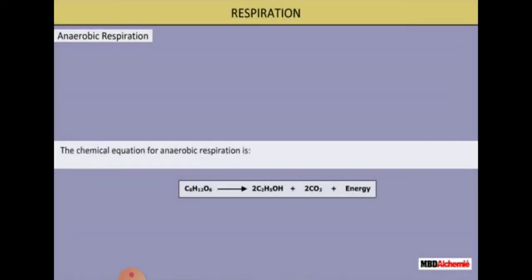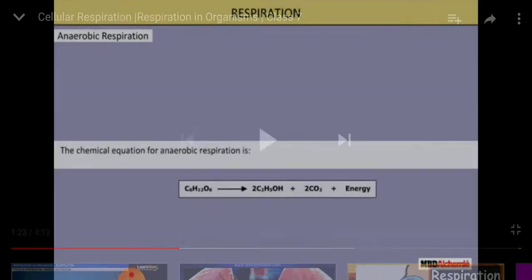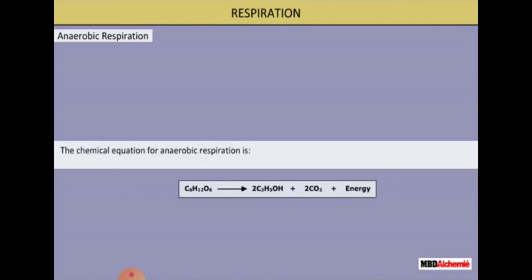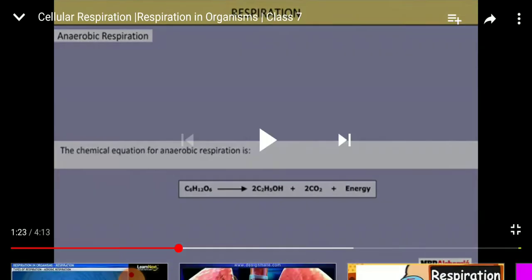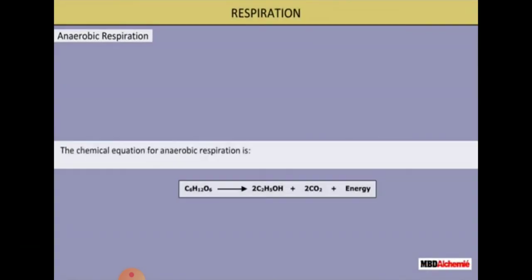As I have told you, in anaerobic respiration, in the absence of oxygen, glucose breaks down to form carbon dioxide, ethyl alcohol and energy. So this reaction is anaerobic respiration. Anaerobic respiration in microorganisms causes fermentation, and this process is known as fermentation.